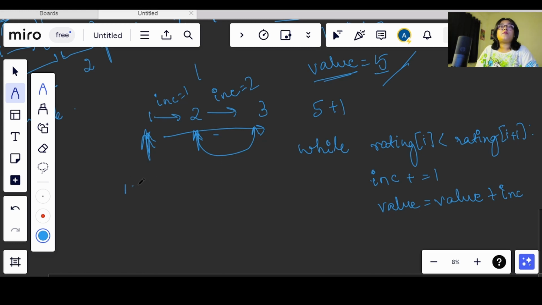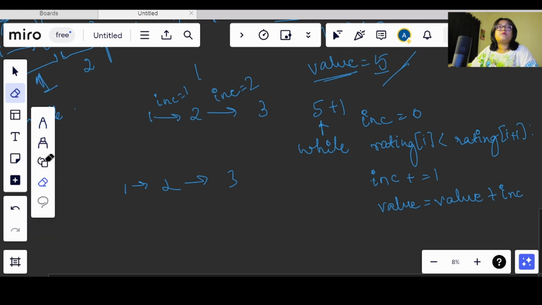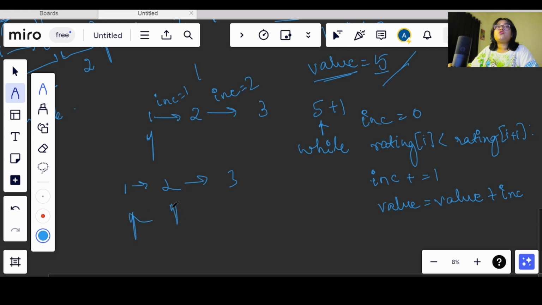For the first time the value was 5, and we will be initializing increment with 0. Now we are on this index and we are comparing this 1 with 2. This 2 is greater, so this inc will increment by 1 and we will add that inc in our value.